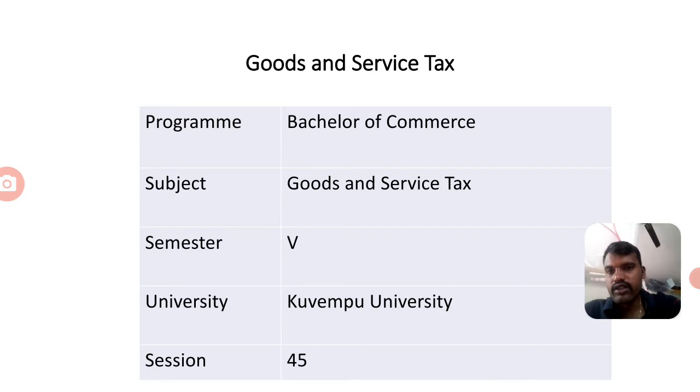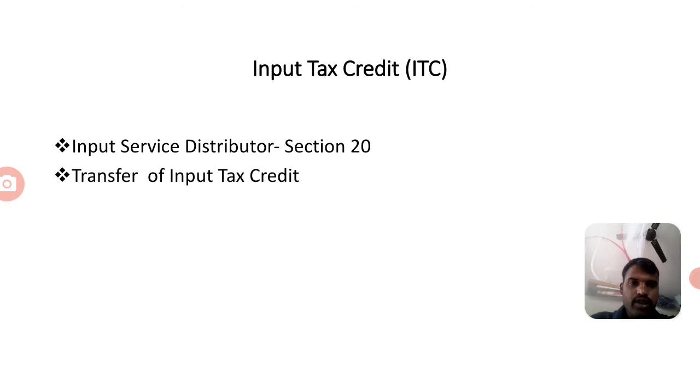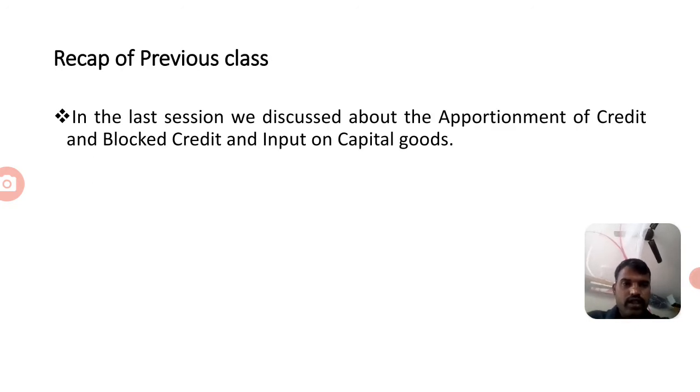In the last class, I explained about apportionment of input tax credit and blocked credit. Under this class, I am going to explain about input service distributor, section 20, and transfer of input tax credit.